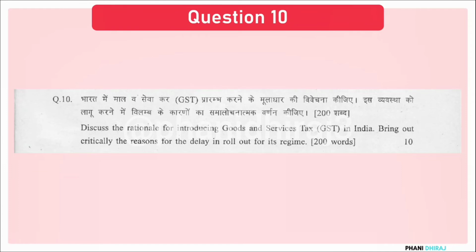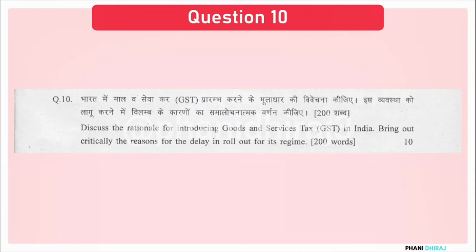Now moving on to question number 10. Discuss the rationale for introducing goods and services tax in India. Bring out critically the reasons for the delay in rollout of its regime. 200 words. First you talk about the goods and services tax. Then you explain what were the reasons as to why the government thought that a GST would be a good idea.